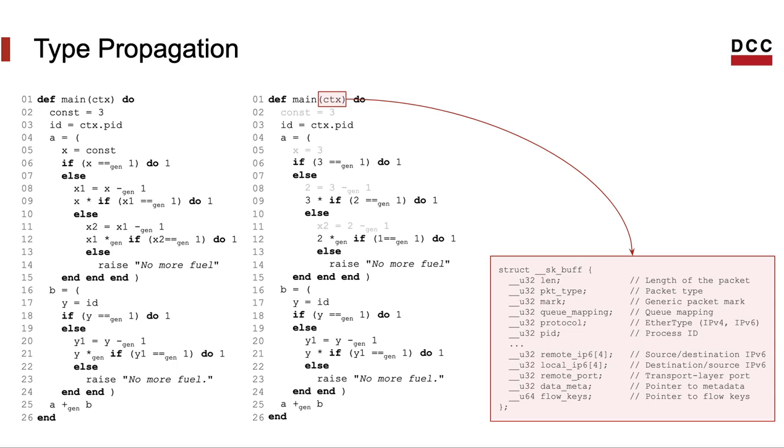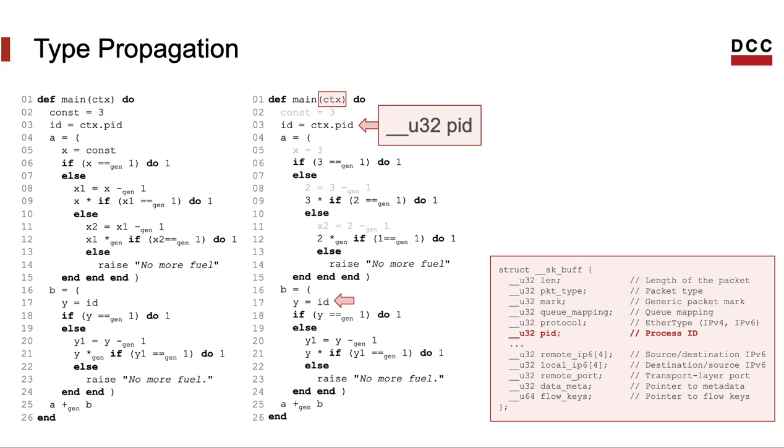Type propagation is very useful because every eBPF program receives some parameter with well-known types. In this example, this parameter is the ctx variable. We know the signature of this structure and can use this knowledge to propagate types all over the HoneyC program representation. For instance, in this example, we are reading the PID field from ctx.